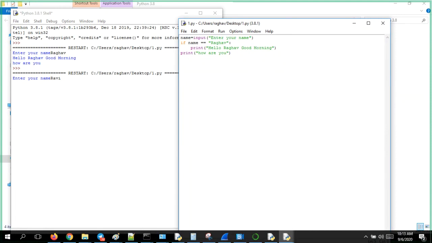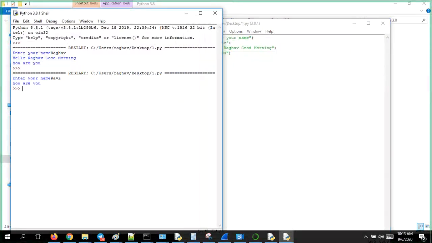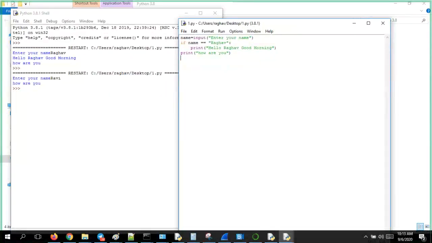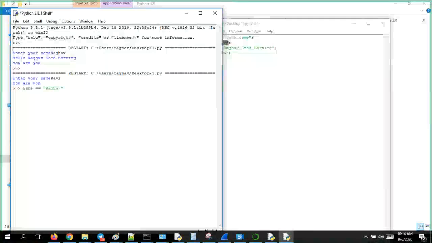No. So that is the reason you get only how are you, because it goes out directly without executing this. It skips this entire step and goes directly to this. If the condition returns true, let me show you guys here. Conditional statements are waiting for the true.